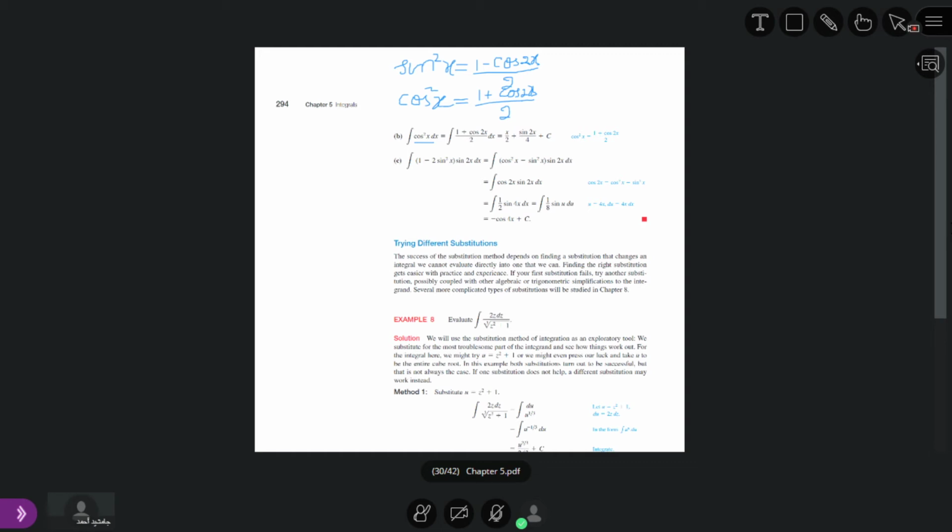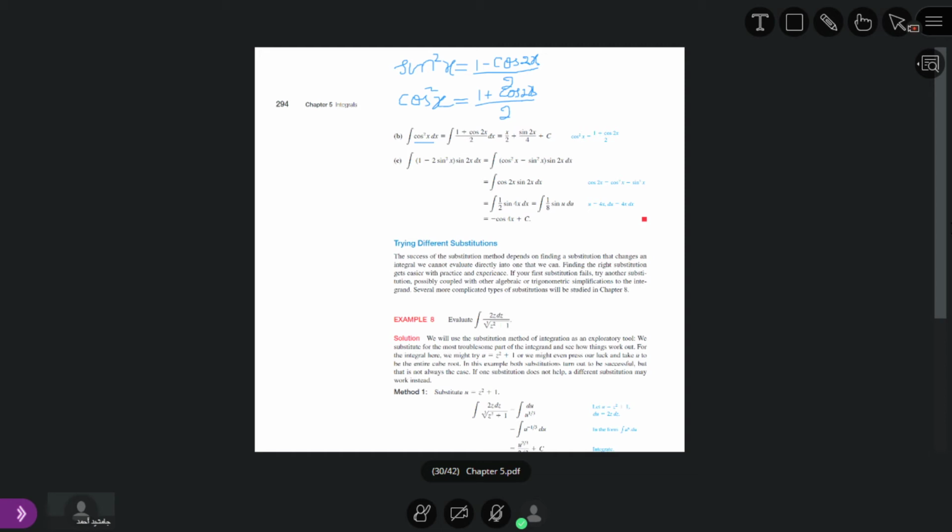Now in the previous example we discussed, if we have sine square x, we put this formula: 1 minus cosine 2x divided by 2. The 1 by 2 is a constant, it goes outside. We just take the antiderivative of 1 minus cosine 2x. The antiderivative of 1 is x, so we have 1 by 2 x minus 1 by 2 times the antiderivative of cosine 2x, which is sine 2x divided by 2. So we have x divided by 2 minus sine 2x divided by 4 plus some constant.